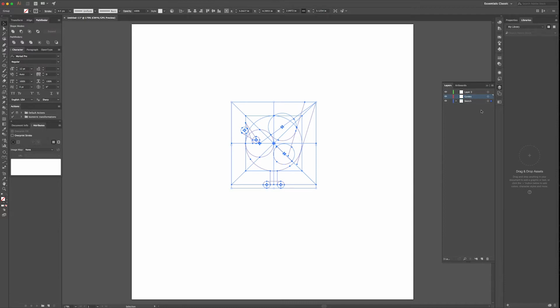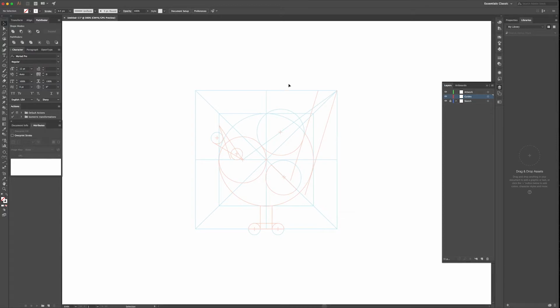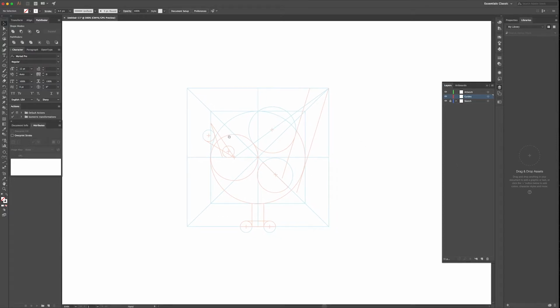guides and artwork. What I like to do is just reduce the opacity and lock the layer so that we can work on top of it. And on the guides layer, we'll be doing all the line work, and after we've colored it, then we're going to move the colored artwork to the artwork layer.